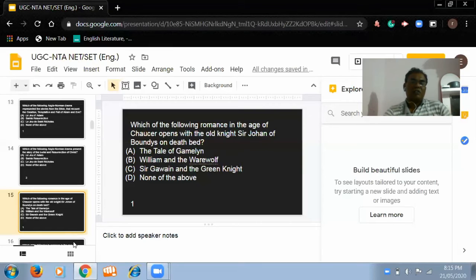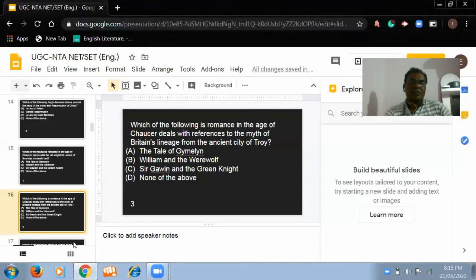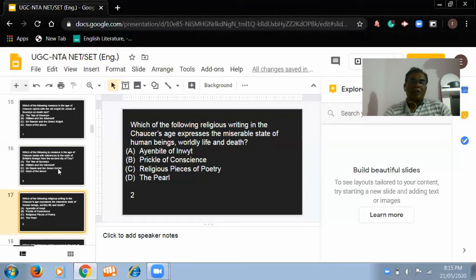You should ask the question like this. Which of the following religious writings, now after the Romance, we are going to reach a new type of literature, that is religious writing, in Chaucer's age, expresses the miserable state of human beings, worldly life, and death? Here, there are three things included.